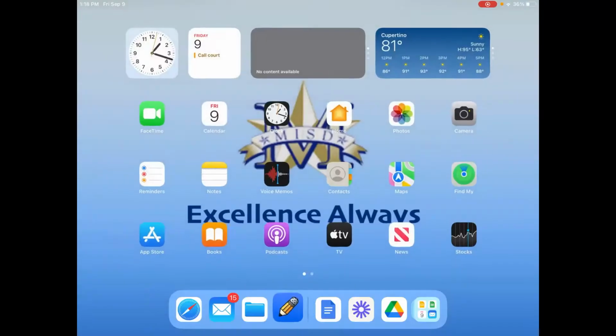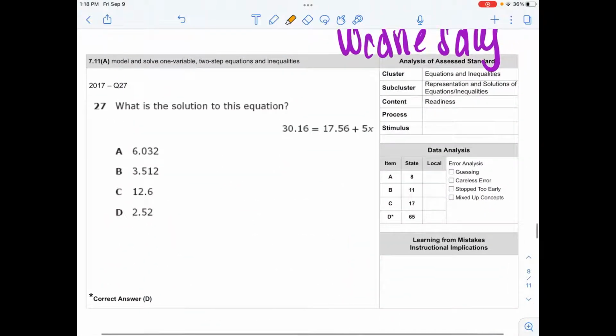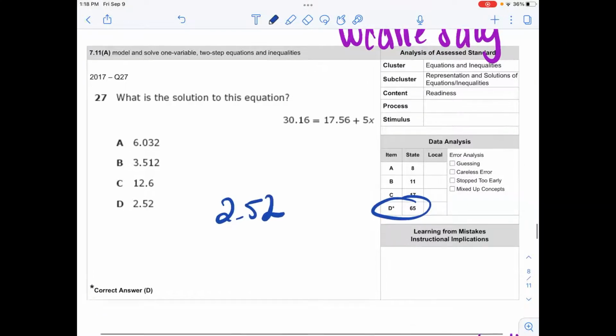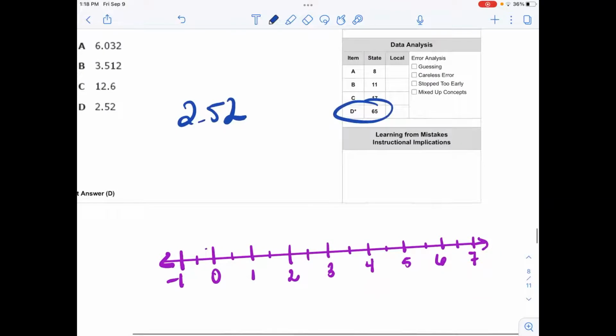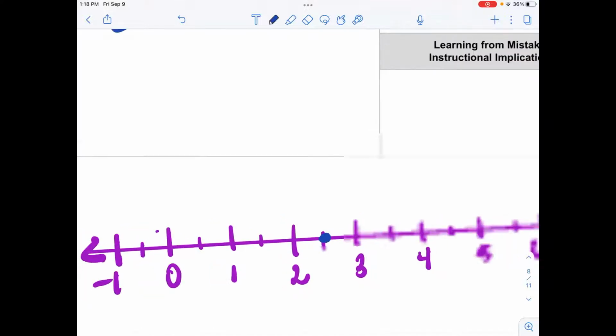What I did do is I found another equation, and you can go through and solve it, but for the sake of time, I won't. But the correct answer to this one is D, which is 2.52. So in addition to solving the equation, just have the students plot the point. 2.52 is 2.5-ish, so they would just plot that point here. And that's pretty much the extra piece they have to this.